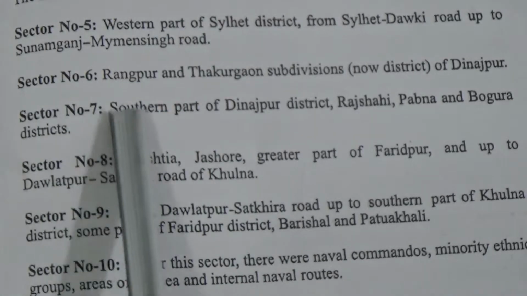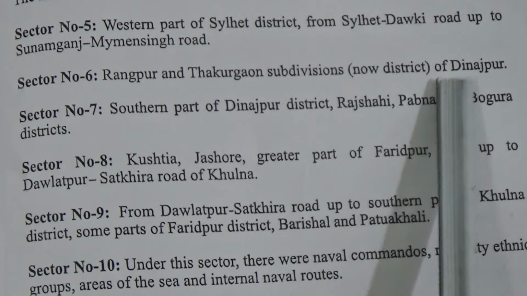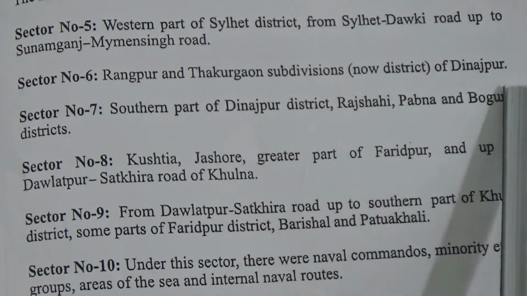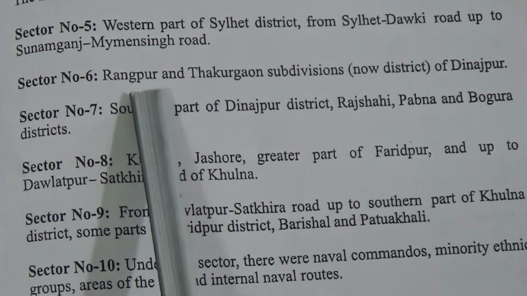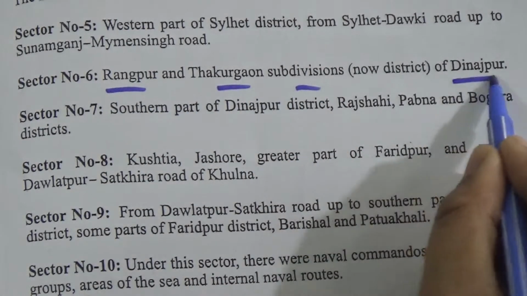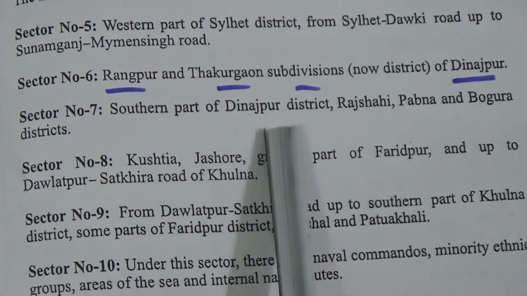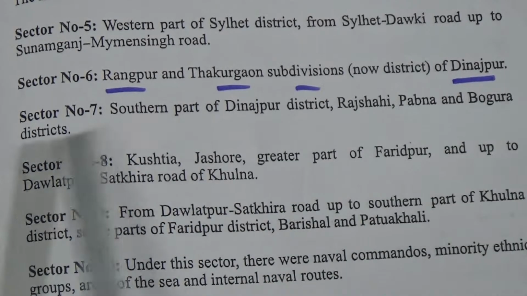Then sector 6: Rangpur and Thakurgaon subdivision of Dinajpur. Now sector 7: the southern part of Dinajpur district, Rajshahi, Pabna and Bogra districts.